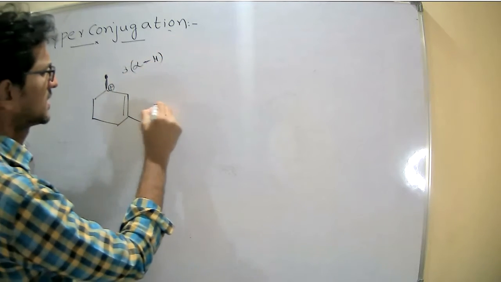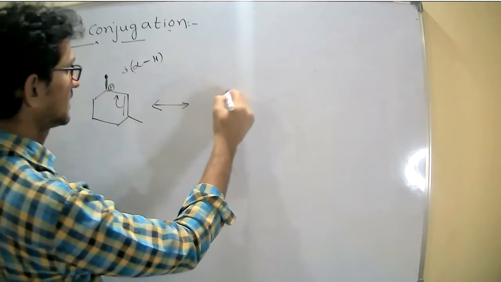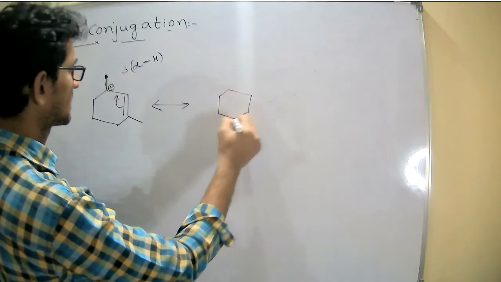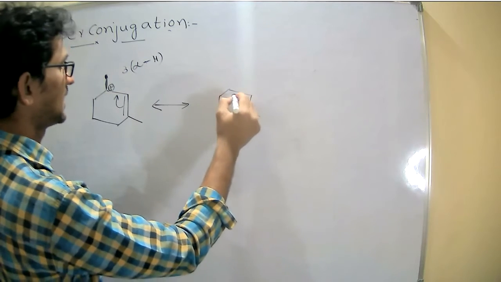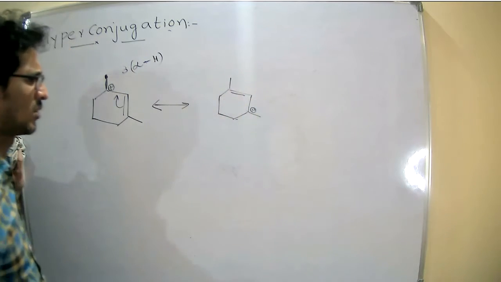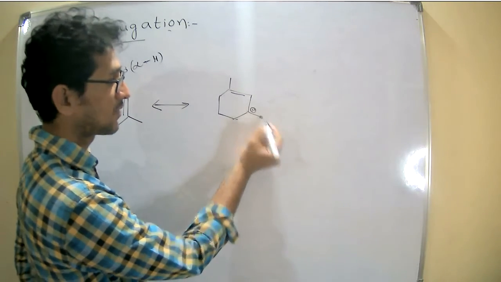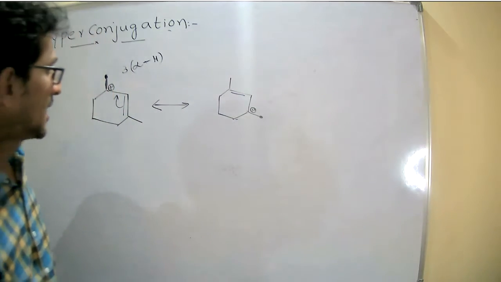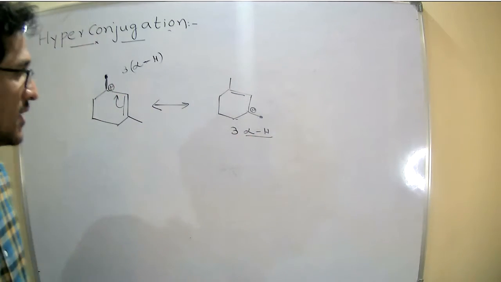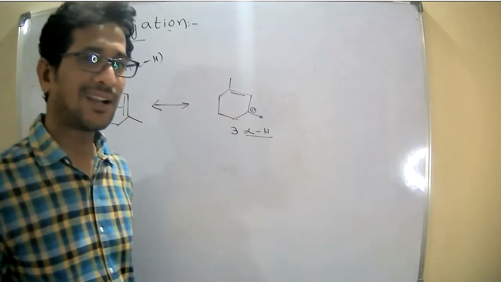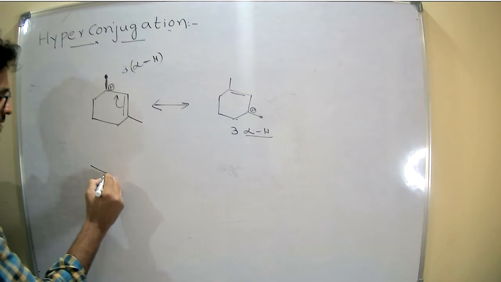I can write the resonance structures with the delocalization. Now the positive charge comes here and the double bond goes there. Now what happens? This is the only alpha carbon, and it also contains three alpha hydrogens. Both are containing identical alpha hydrogens. And one more example I can write.